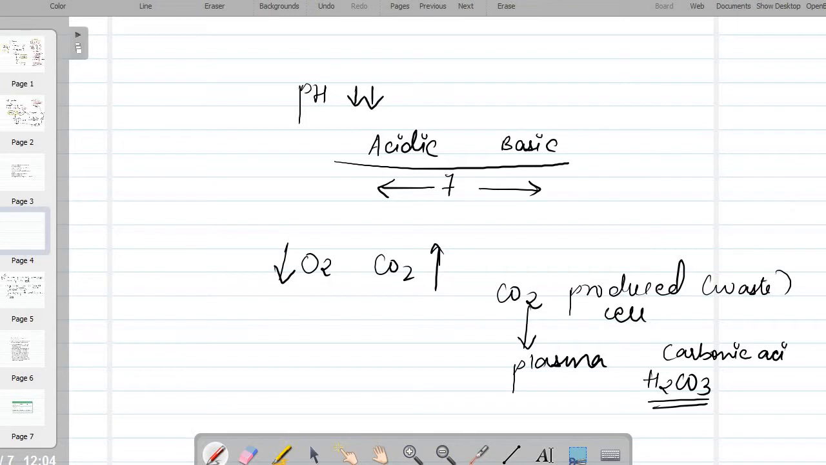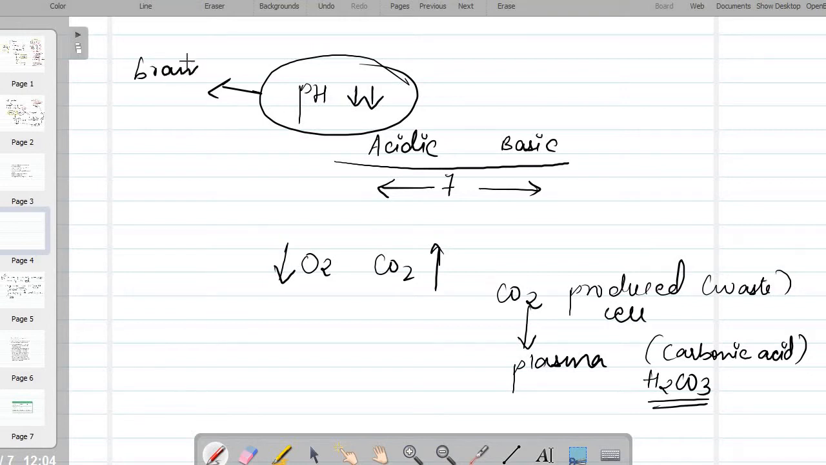It is a weak acid which is formed in the blood. So since it is making the blood acidic, the pH will decrease, and this decrease in the pH will be detected by your brain cells. Because the brain has sensory cells where a drop in the pH will be perfectly monitored. So the lowering of pH will be detected by the brain cells, and then they will send out a signal.